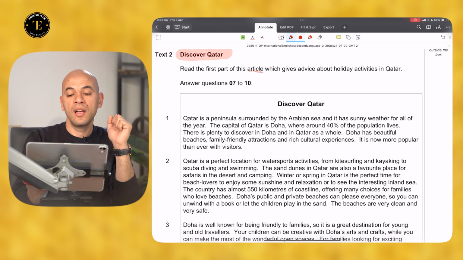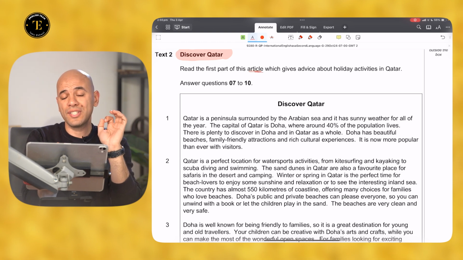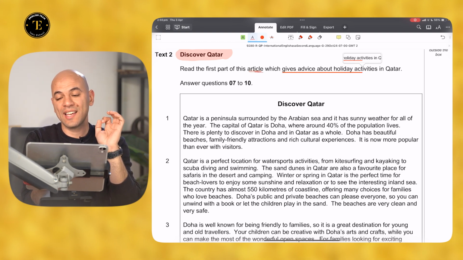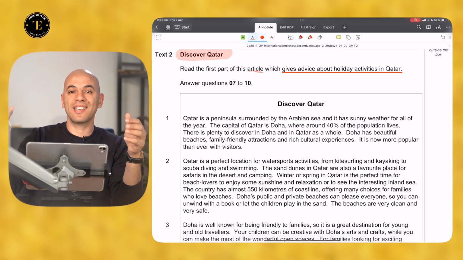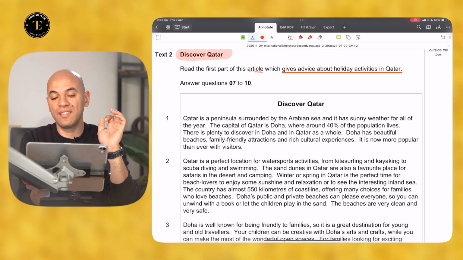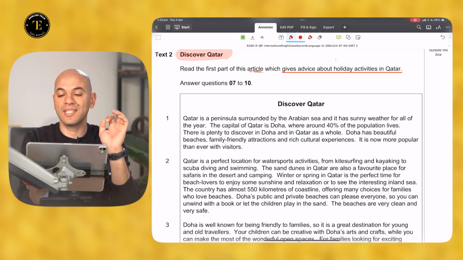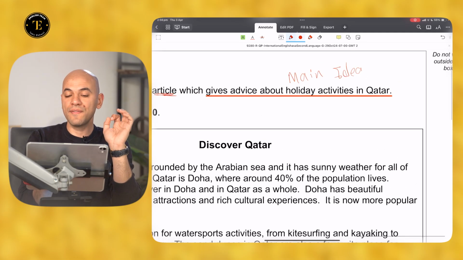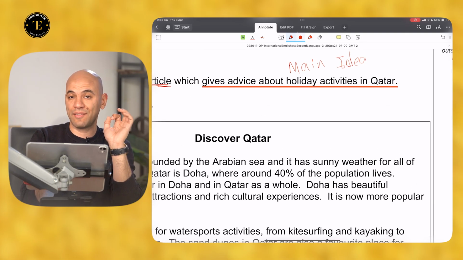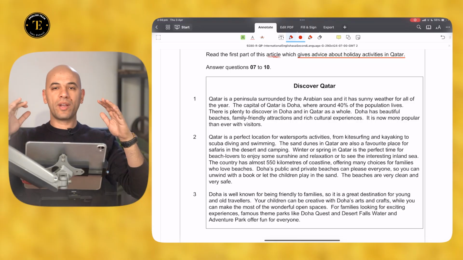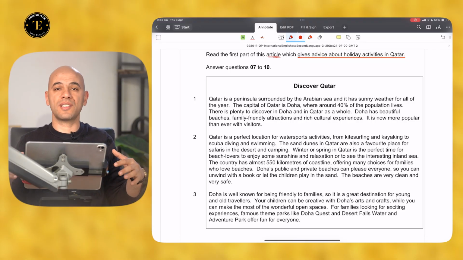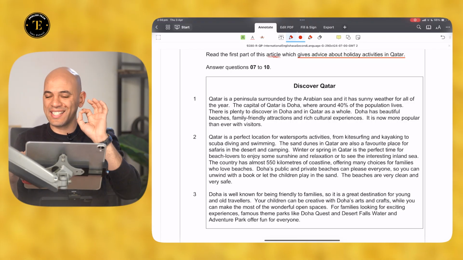That's an article. It's very important here to read the brief summary of the article provided in the subheading, which gives advice. So this is the main idea. If you wish to recognize the main idea of the entire article, you will see it here: it gives advice about holiday activities in Qatar. All right, so that's the main purpose. What I will see throughout the entire article is advice about holiday activities.